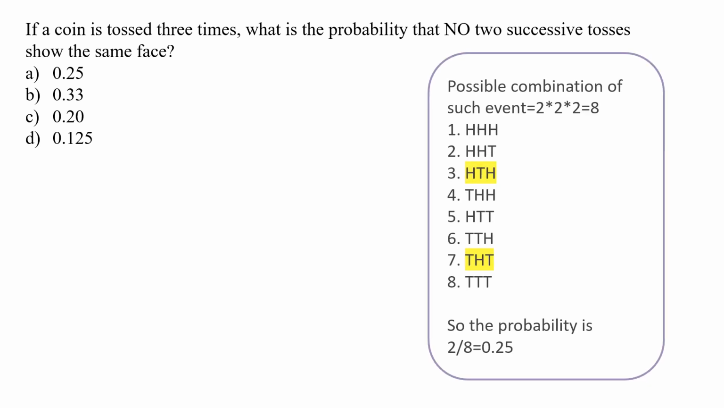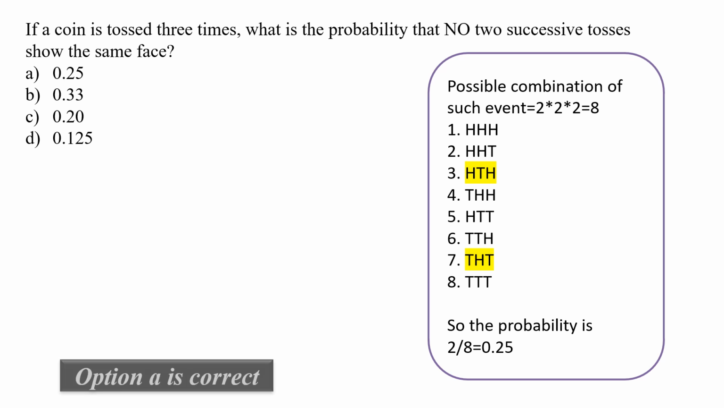Okay, so let's look into it. So first of all, let's find out how many possible events are going to be there. So possible combination for such event is 2 to the power cube, that is 8. Now these are the possible situations you can get, out of which 2 of them show no 2 successive tosses the same, like head tail head and tail head tail. Okay, so therefore the probability is 2 by 8, that is 0.25. Option A is my